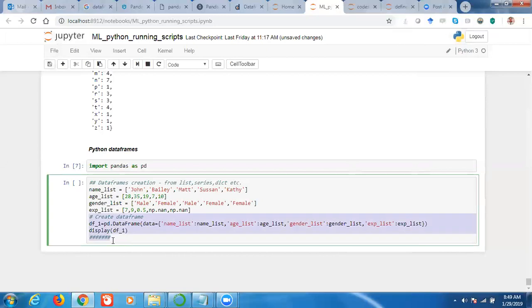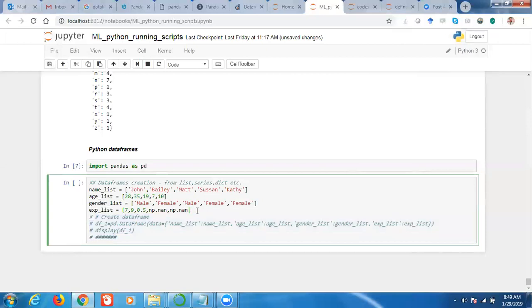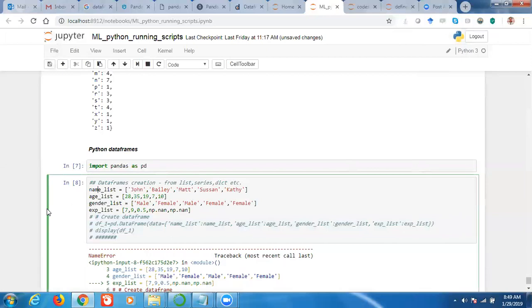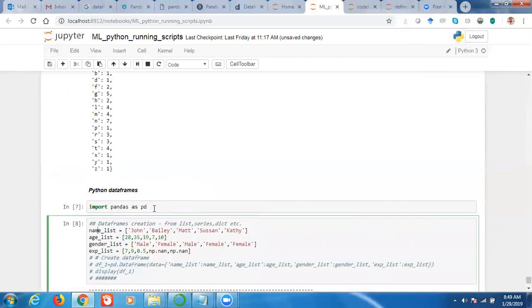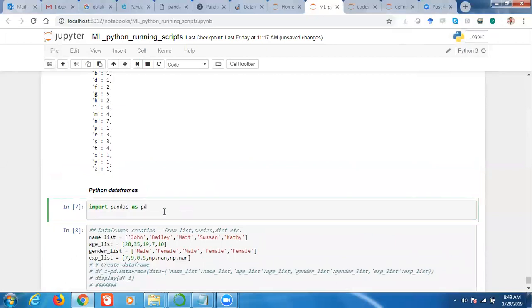This is very important, the creation of a data frame. Please see carefully, and whenever you feel any doubt, ask me. So let me first define these lists. Import this one also.